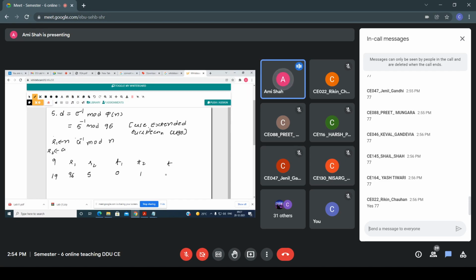So what is the value of T, everyone? T1 minus Q into T2. So if you perform this equation, T equals T1 minus Q into T2, right? This is the equation that you have to perform. So here you get minus 19.